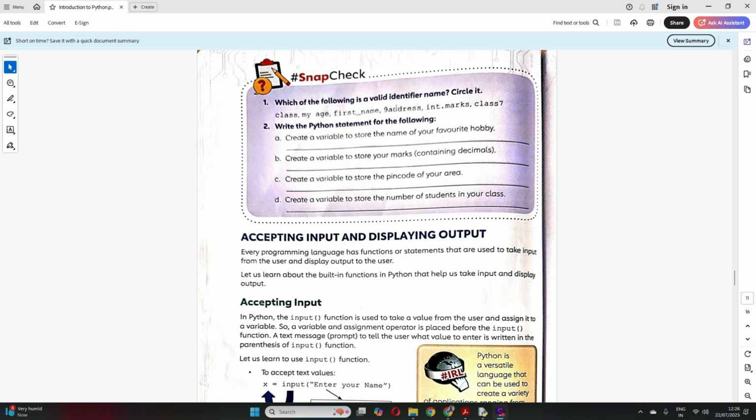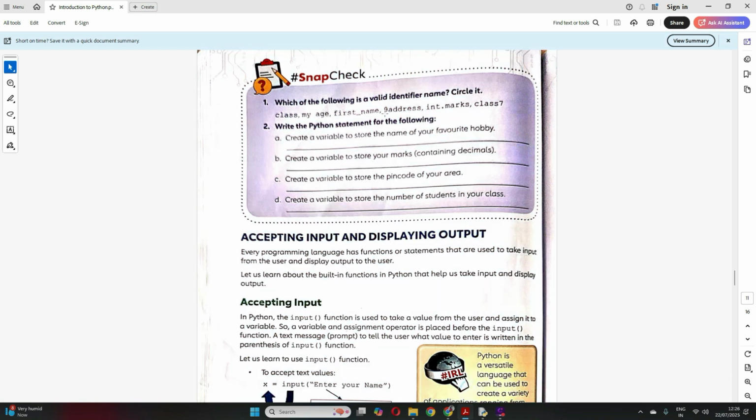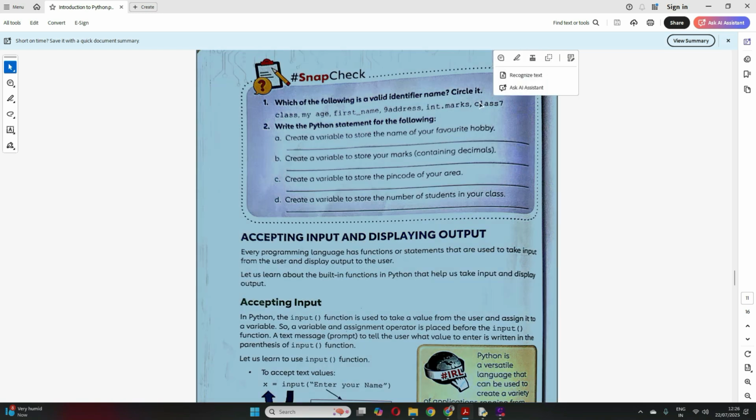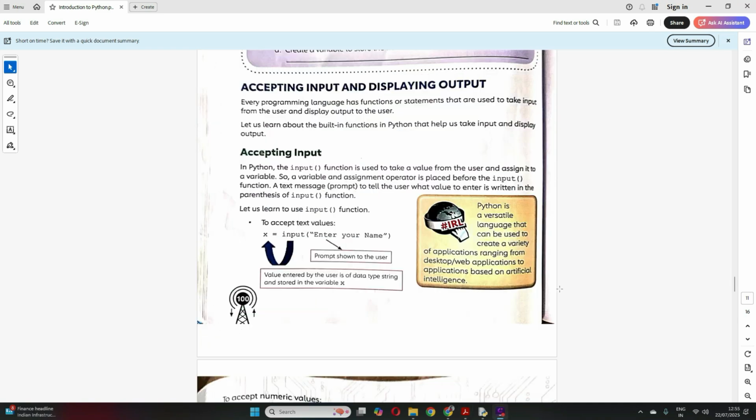Clear? Now here, which of the following is a valid identifier? So here you have to follow those rules of the identifier and understand which one is wrong. This is wrong, you cannot have a digit at the start. Then this is wrong, you cannot have a dot, only an underscore is allowed. This is correct, class 7, right? So this way you have to answer. Understood? Now let's move on.